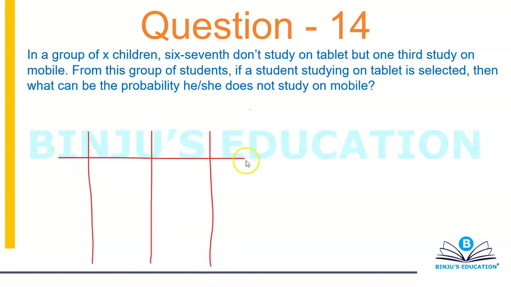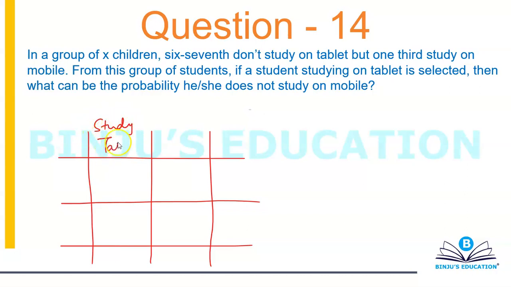the matrix. So what we have is study on tablet, no study on tablet, study on mobile, and no study on mobile.